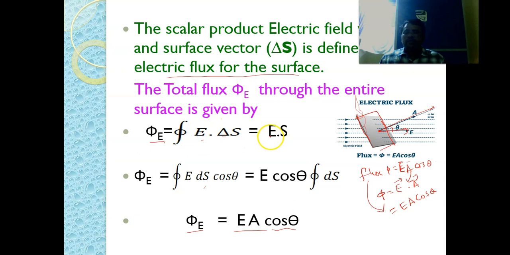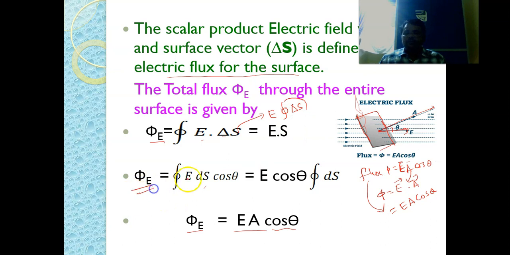Let us write one more step here, because E is constant throughout the surface, right? That's why this is a constant, we are taking it out. So E integral over a closed surface dS, but this dS is nothing but the total surface area, that is nothing but our S or A here.